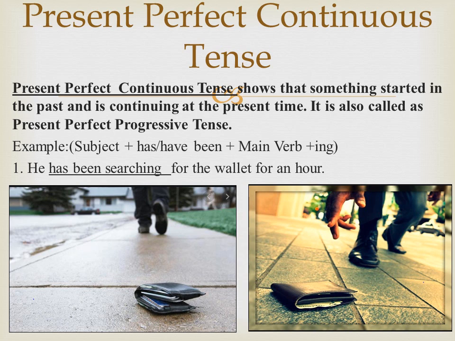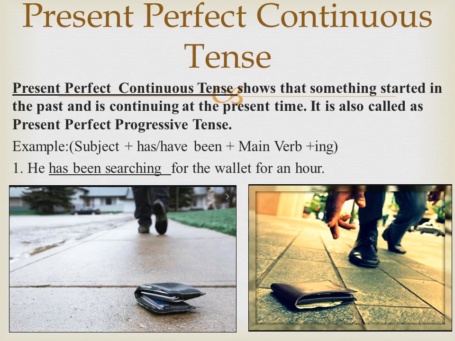Shall we go now? Today we are going to learn about present perfect continuous tense. This tense indicates an action happened in the past and is continuing at the time of speaking. This tense is also called present perfect progressive tense.